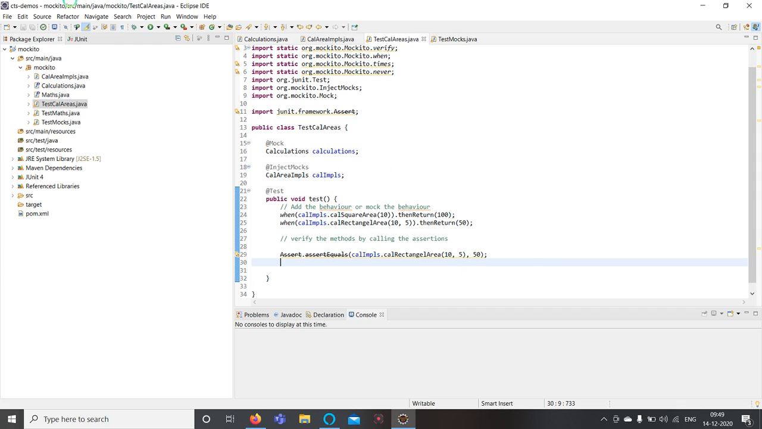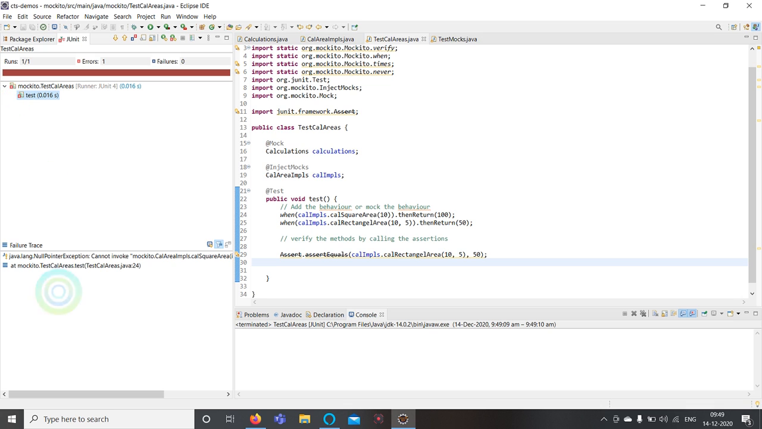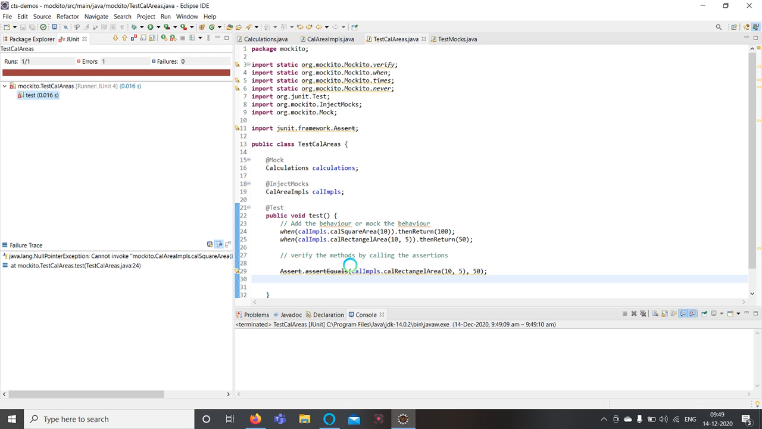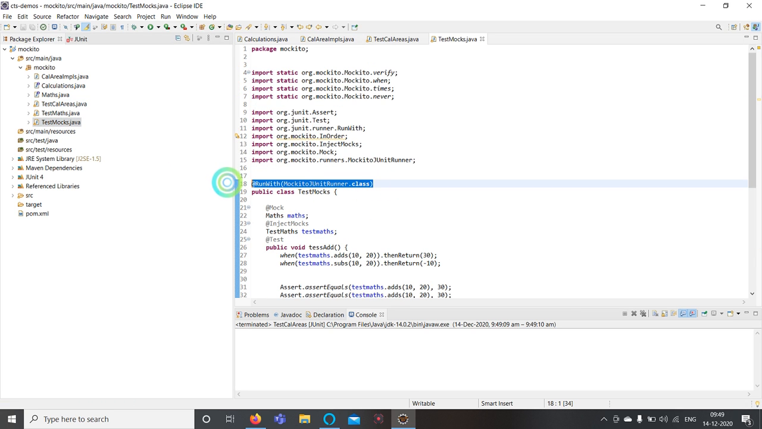So now when we try to run this test case, in order to run this one, we need to add one RunWith.